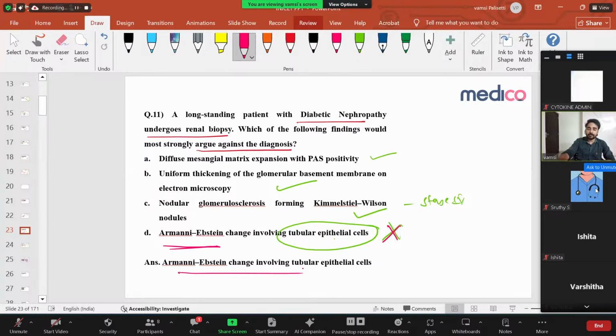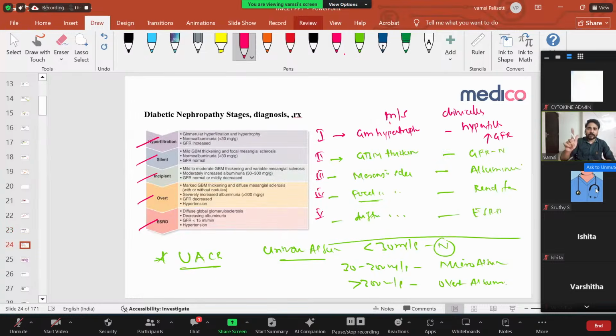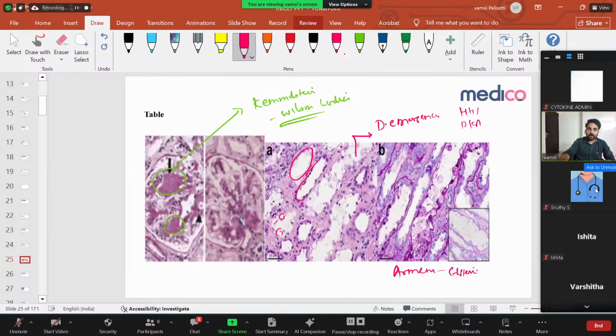Clear? Right. Very important. So diabetic nephropathy, what we studied, has 5 stages. First is hyperfiltration, then normal filtration, then albuminuria, then renal failure and end-stage renal disease. How will you diagnose? Urinary albumin creatinine ratio less than 30 milligrams per gram is normal. 30 to 300 is microalbuminuria. More than 300 is overt diabetic nephropathy. Right. One important thing I want to discuss here. Very important thing. We can discuss here. Okay.